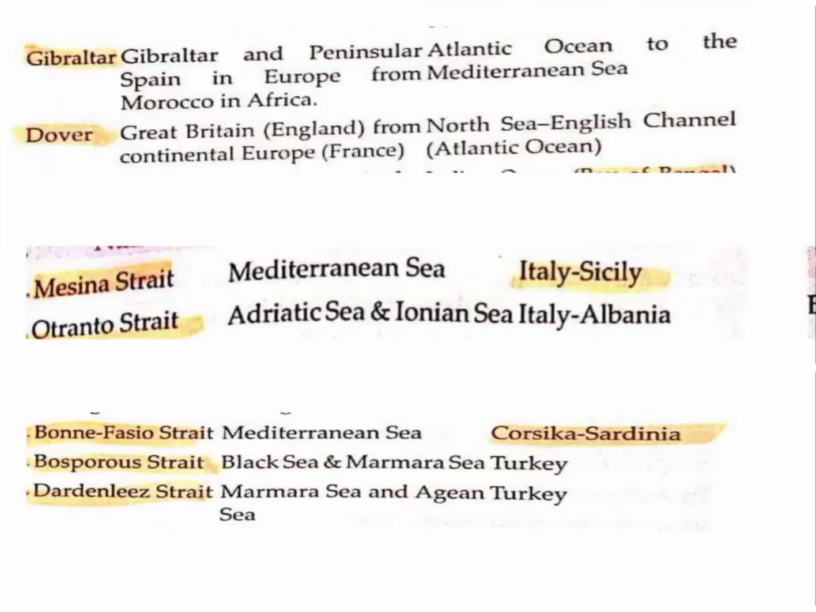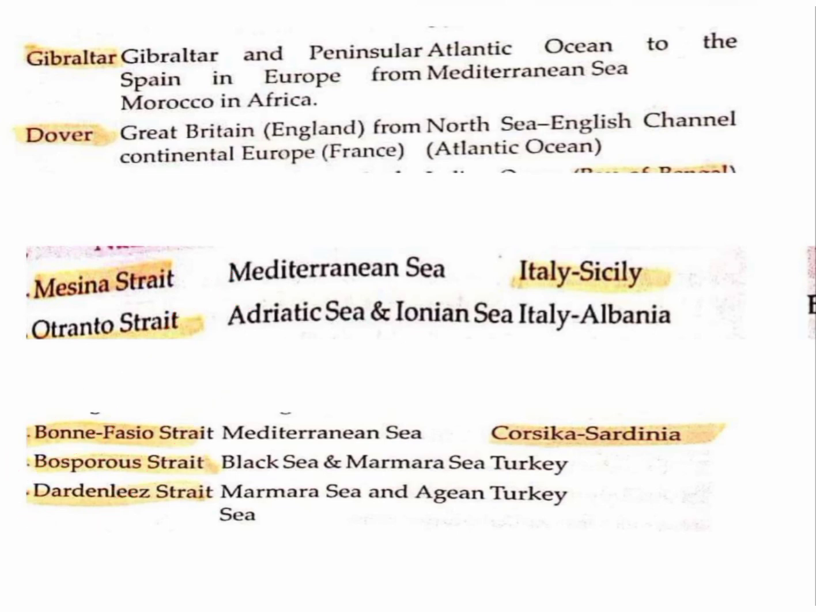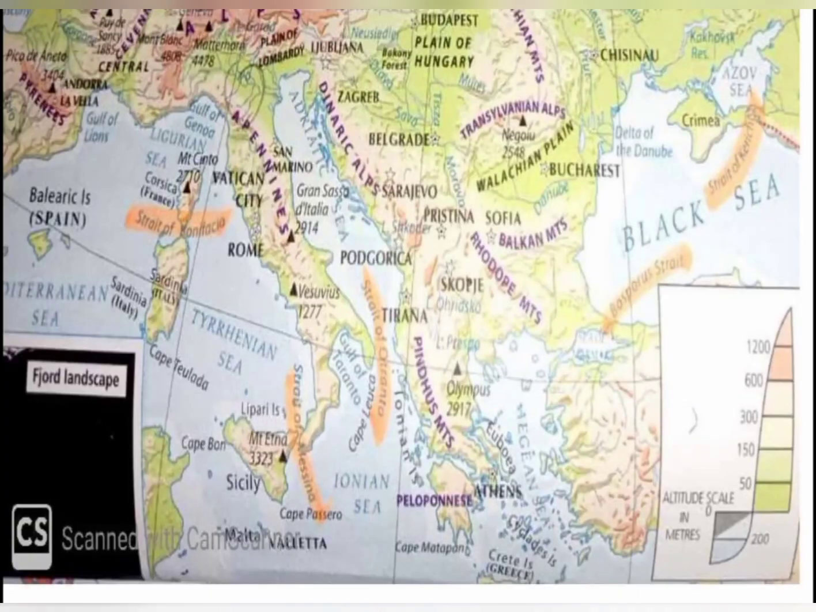Here we can see the other important straits in Europe: Bonifacio Strait, Bosporus Strait, and the Dardanelles Strait. In the map, we can see the Strait of Bonifacio connects the Mediterranean Sea and the Tyrrhenian Sea, or we can say it disconnects Corsica and Sardinia. So the Strait of Bonifacio separates two land bodies, Corsica and Sardinia.